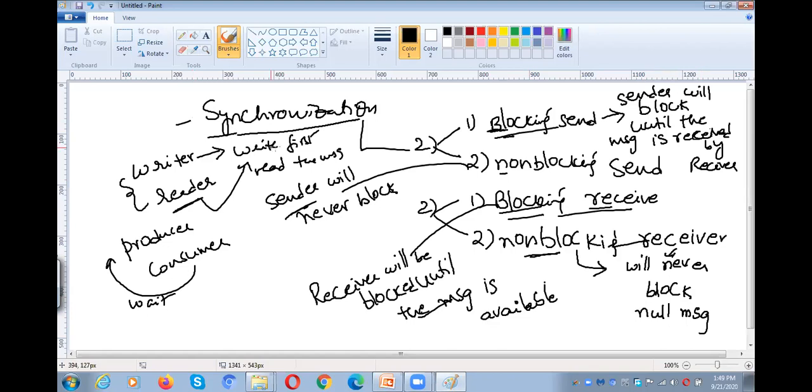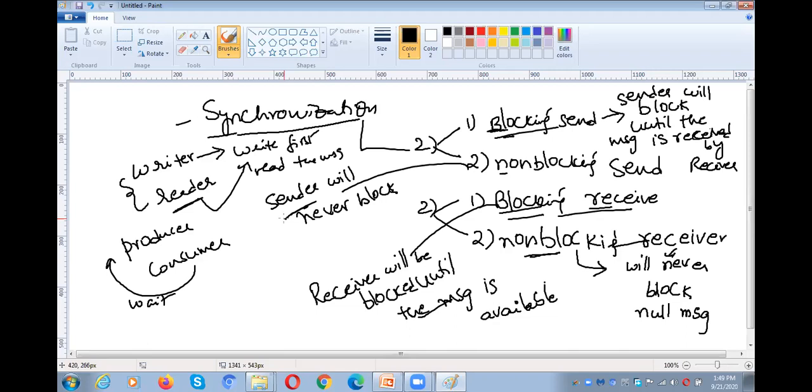Okay, blocking send, non-blocking send. Blocking send means the sender will block until the message is received by the receiver. Non-blocking send means the sender will never block for the receiver. The sender will continuously send the message. Whether the receiver is receiving the message or not, the sender will not block. What is blocking receive?